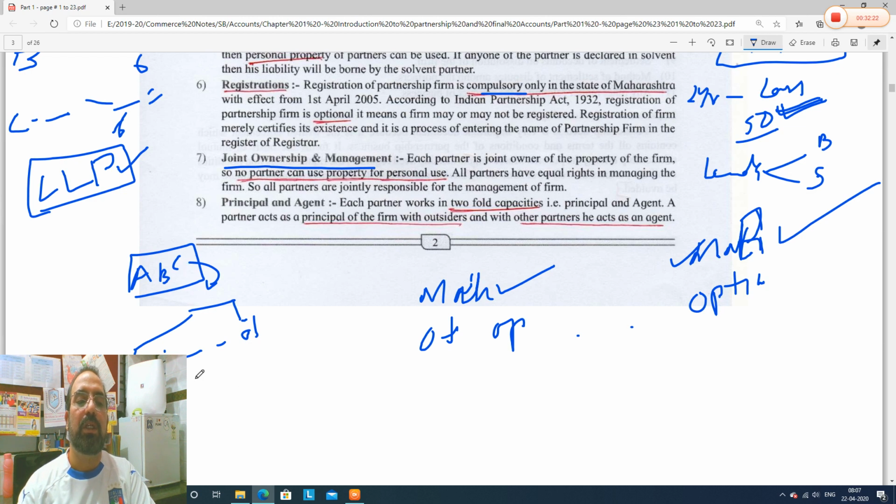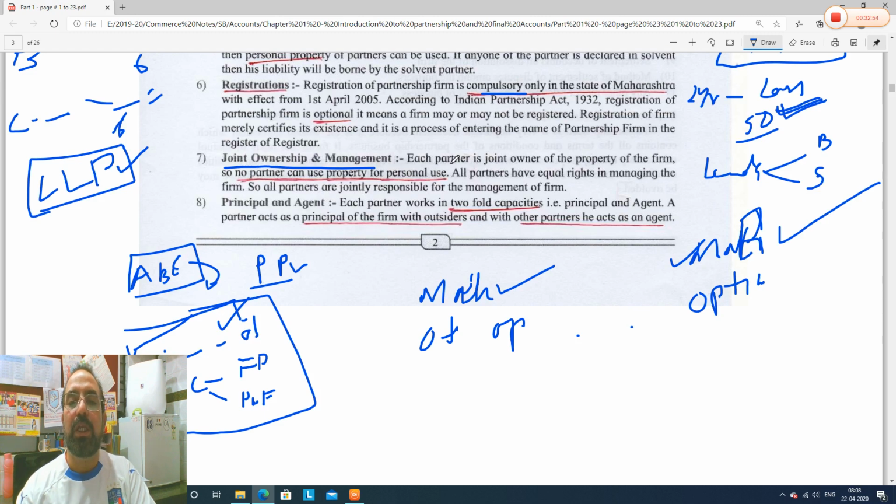But C is often taking this car for family picnic, or picnic with friends. He should not do it. Why? Because this car is the joint property and no partner should use the property of the partnership firm for personal purpose. That is what it says. Joint ownership. So it should be used for business purpose only.